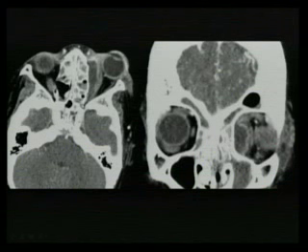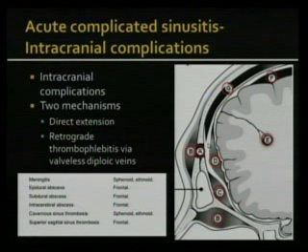Here's the same example that I showed you here to highlight how this edema of the extraocular muscles looks. You can see all this stranding of the fat, which is what I talked about in the previous slide. So subperiosteal abscess, enlargement of the extraocular muscles. The other thing that you want to pay attention to is the superior ophthalmic vein, but we'll come to that in the vascular complications.